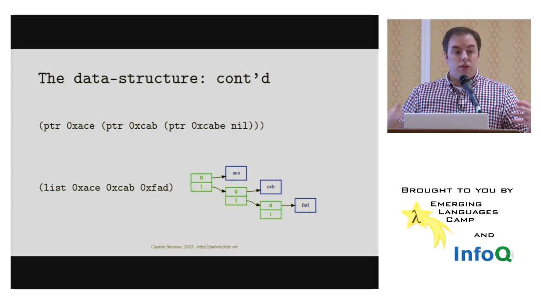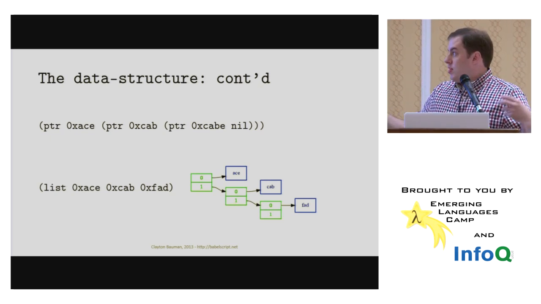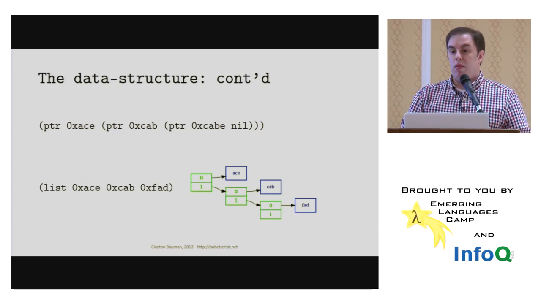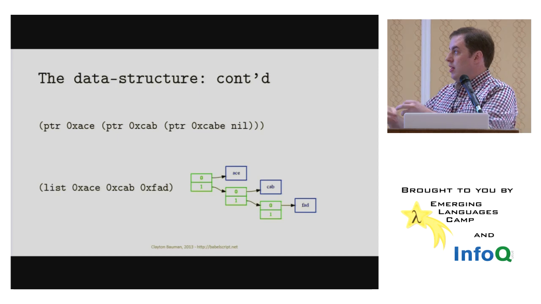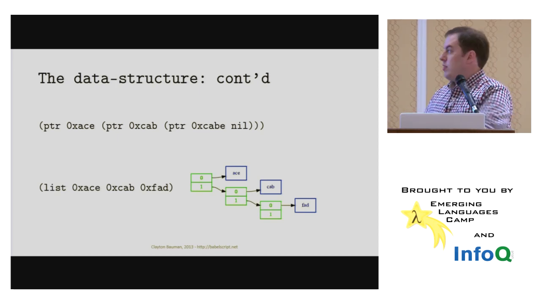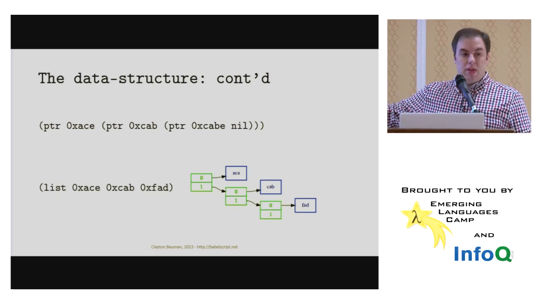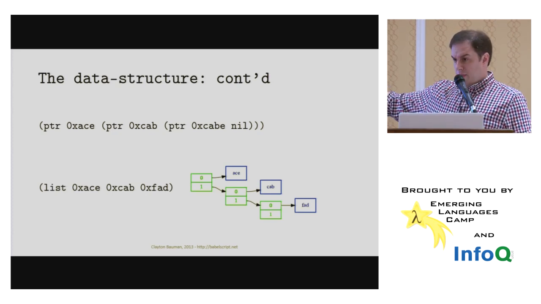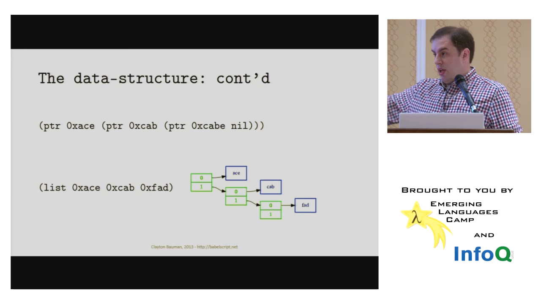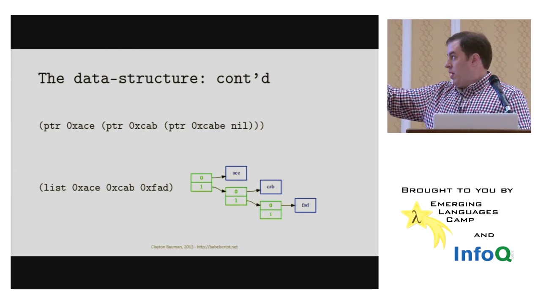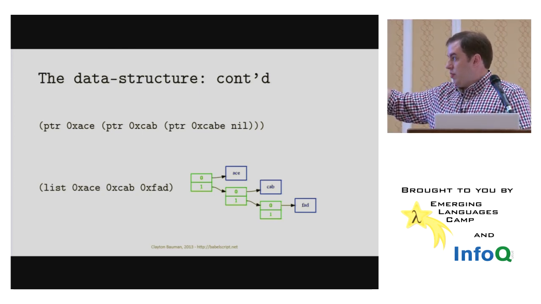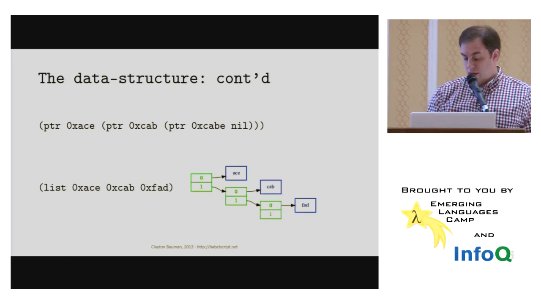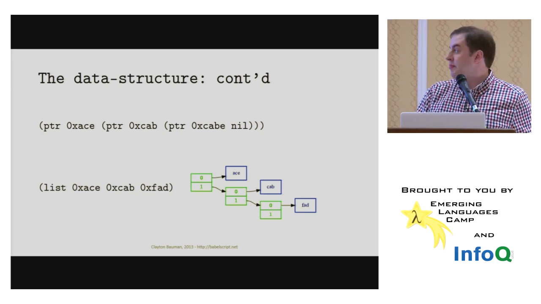Pointers, unlike values, can be nested. Pointer arrays, or interior arrays as I called them. On the top line you can see an example where we have a pointer to the value ace, and then the remaining points at some more pointers, which is equivalent to the list syntax shown below. Both of these will produce the same memory image, illustrated with the picture here. The interior arrays or pointer arrays are encoded in green, and the value arrays in blue for differentiation.